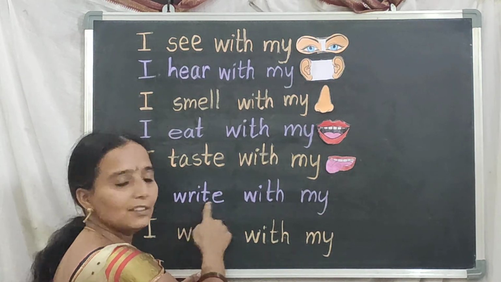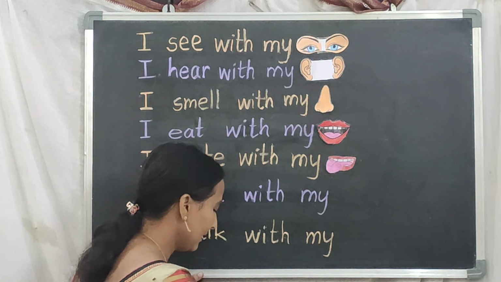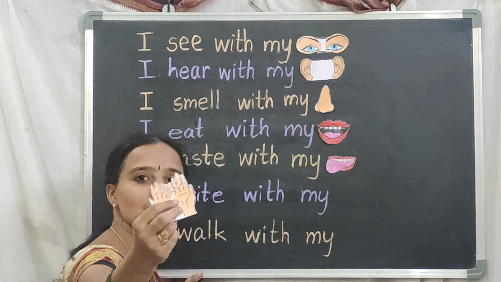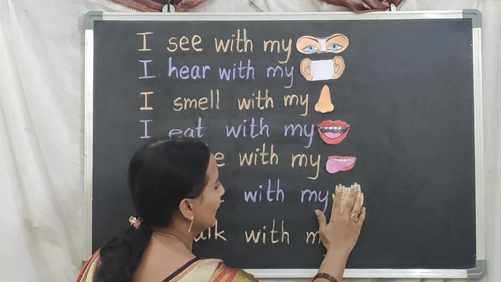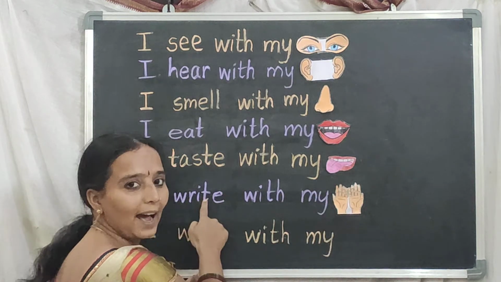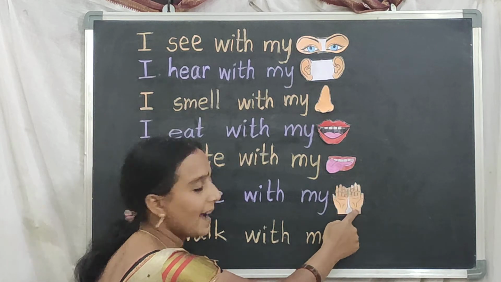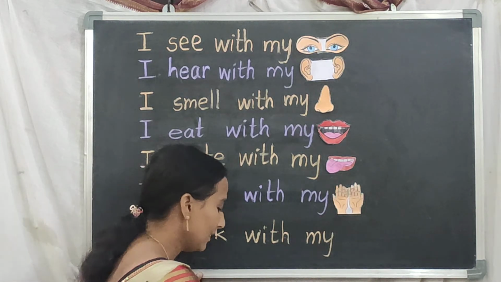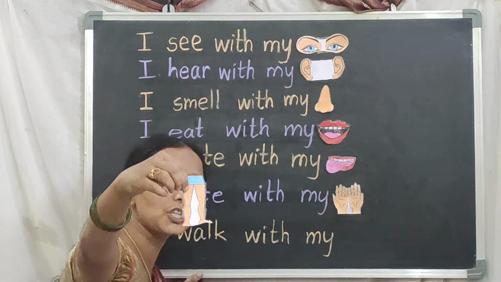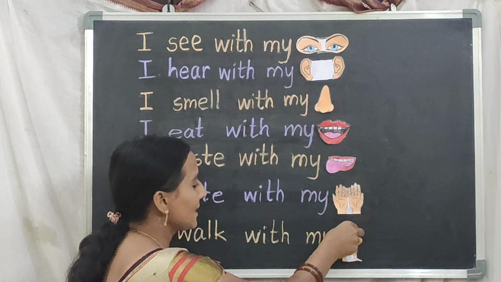I write with my, take the hands picture and stick here. I write with my hands. I walk with my, take the legs picture and stick here.